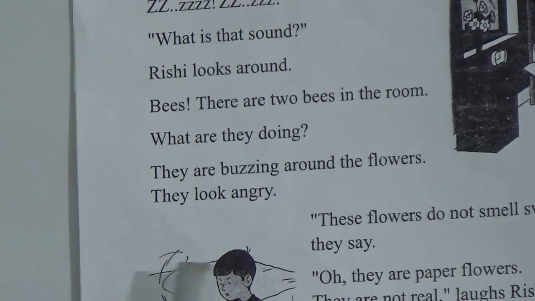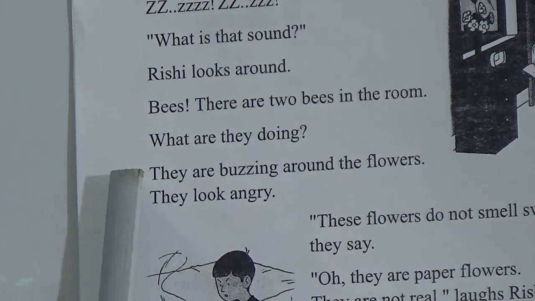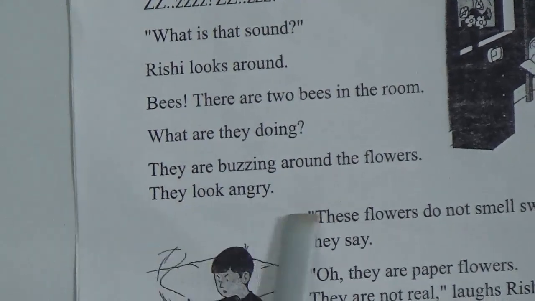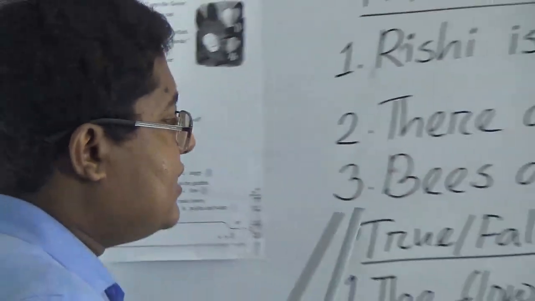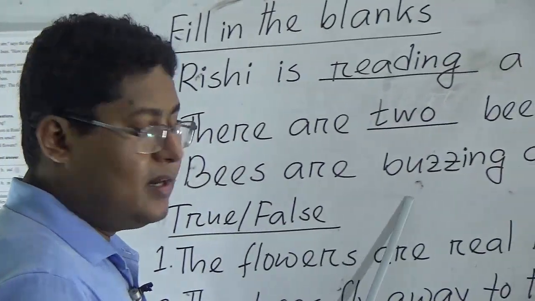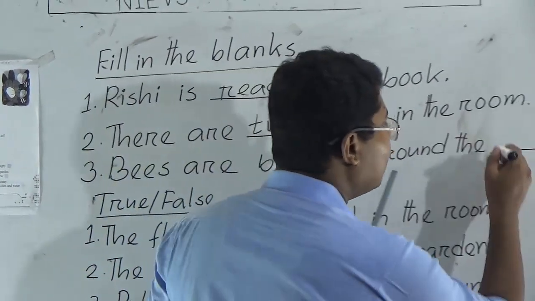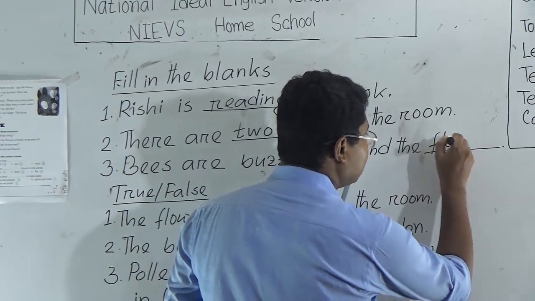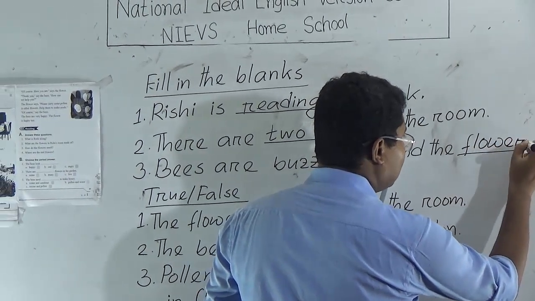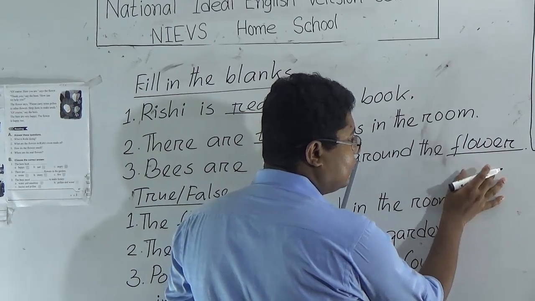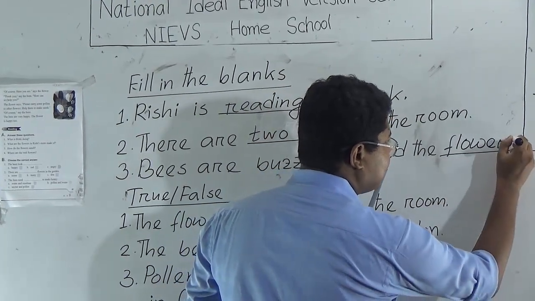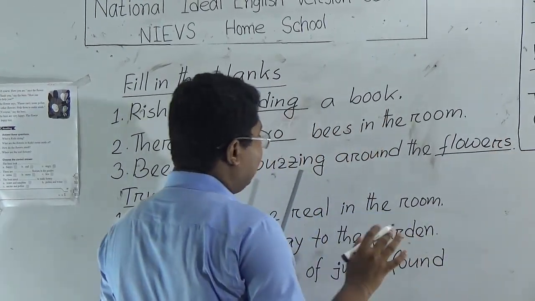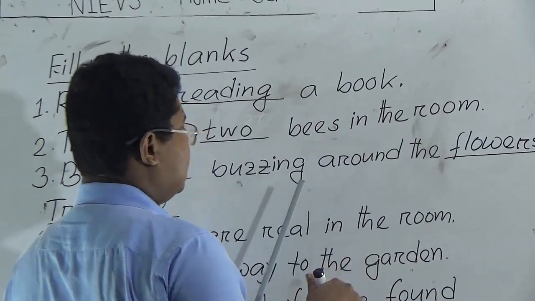Because there are many flowers in the vase. So the answer will be bees are buzzing around the flowers.